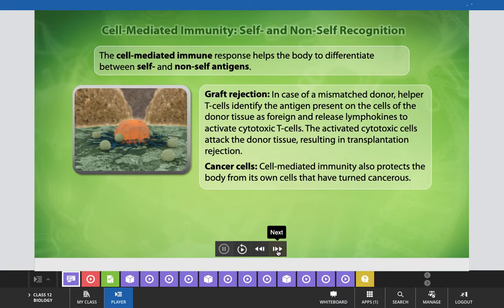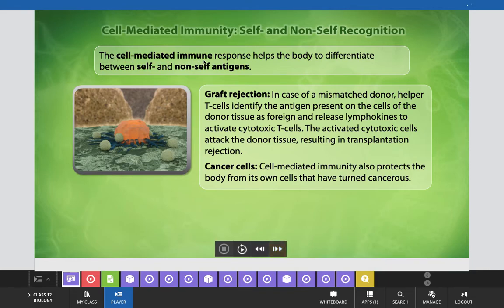Cell mediated immunity is able to select self and non-self recognition. How will it be able to do self and non-self recognition? Try to understand this now, which is also one of the important facts in the medical profession or field of medicine.